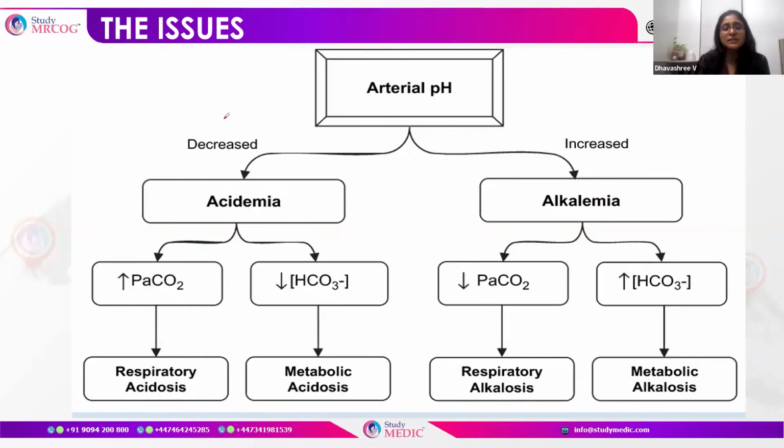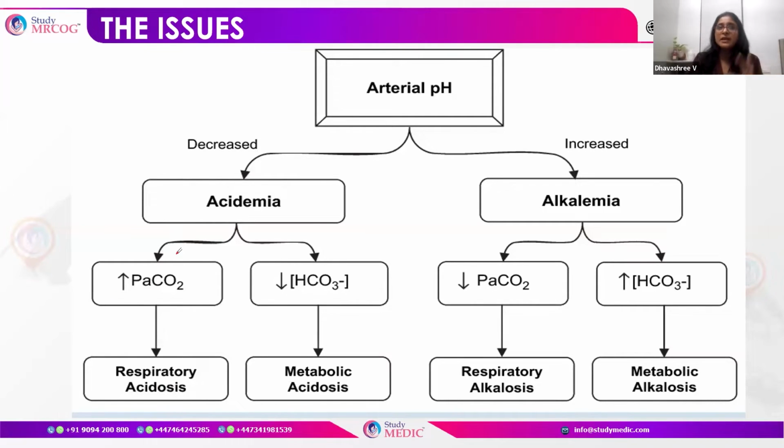Acidosis can happen when there is an increased PCO2, which is carbon dioxide; when it increases, it causes more acidemia. So when we talk about carbon dioxide, it is respiratory acidosis.